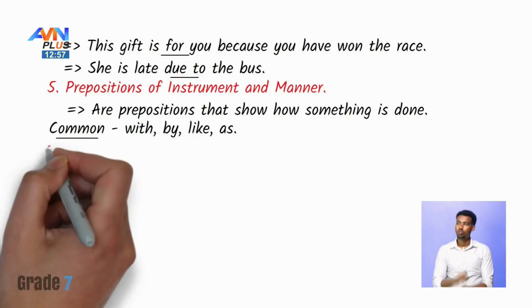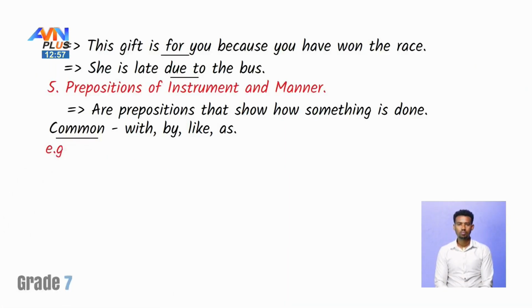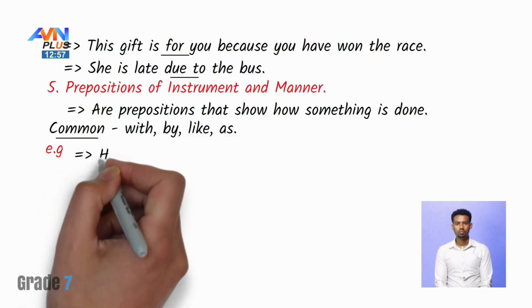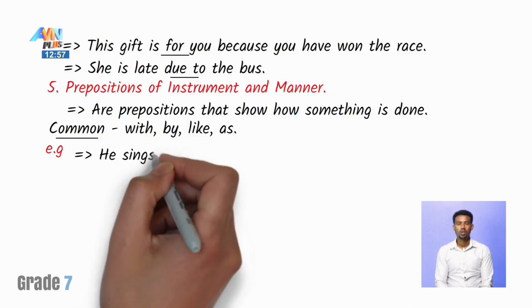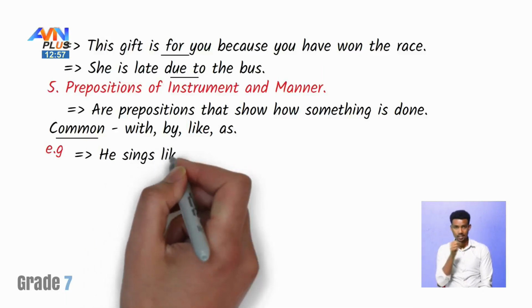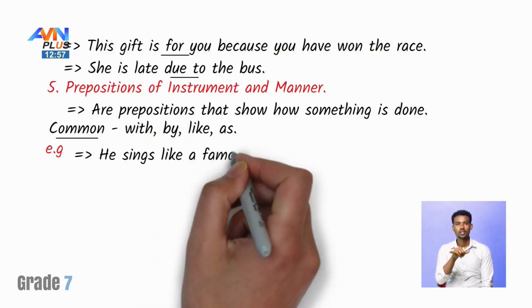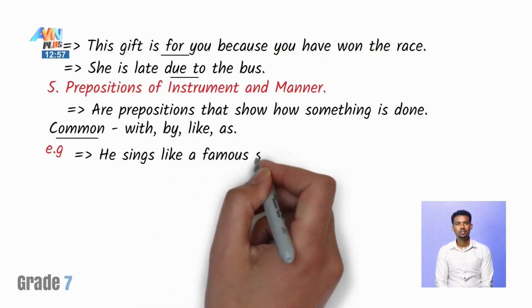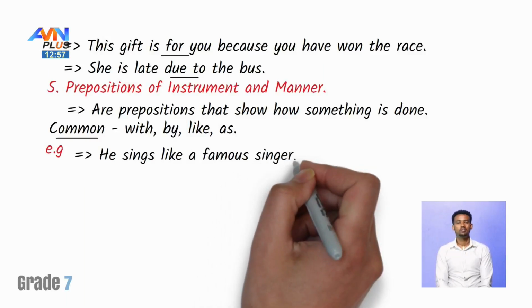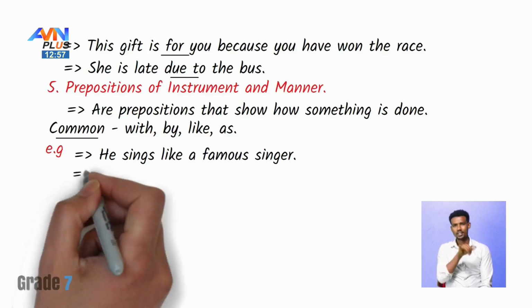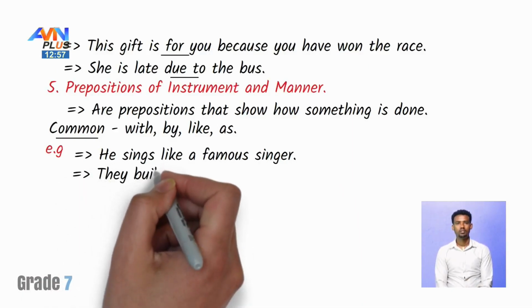For example, he sings like a famous singer. He sings like a famous singer or a professional singer.